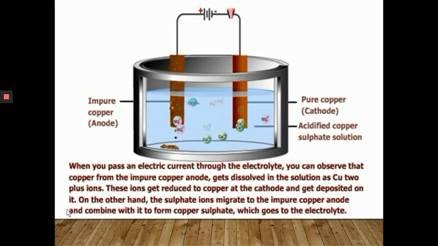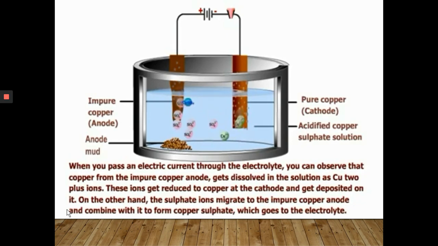When you pass an electric current through the electrolyte, you can observe that copper from the impure copper anode gets dissolved in the solution as Cu2+ ions. These ions get reduced to copper at the cathode and get deposited on it. On the other hand, the sulfate ions migrate to the impure copper anode and combine with it to form copper sulfate, which goes to the electrolyte.